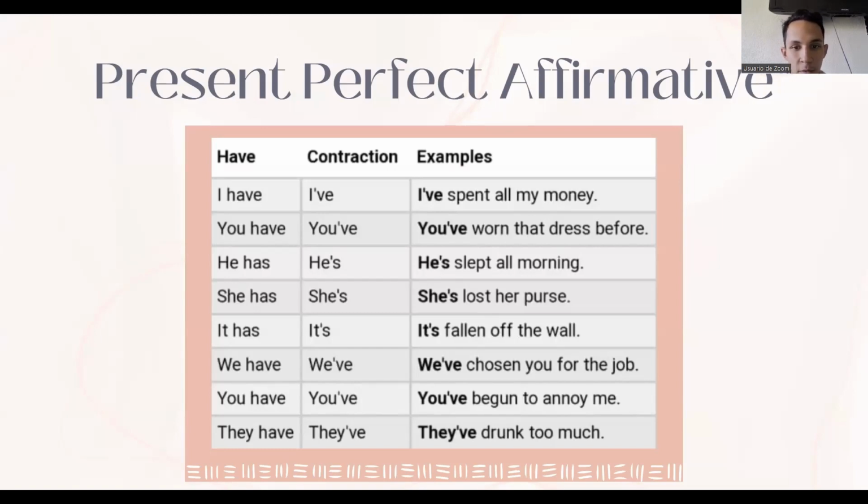In the affirmative form, we use have or has followed by the past participle of the main verb. For example, in this table, I have, and the contraction is I've, and an example is I've spent all my money.